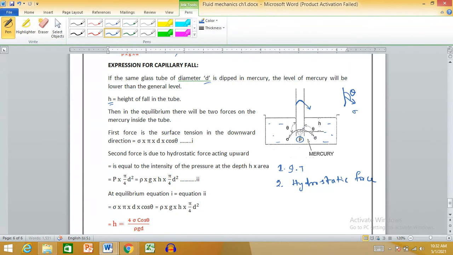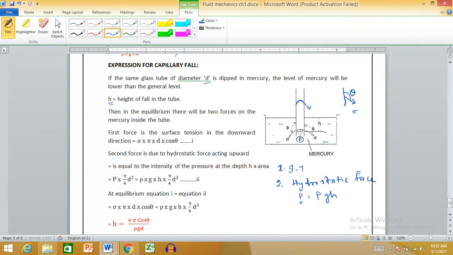That hydrostatic force is the force you experience if you put a body inside water to a certain depth. Remember the value of this hydrostatic pressure. Initially I'll talk about pressure, then I'll tell what the value of force is.